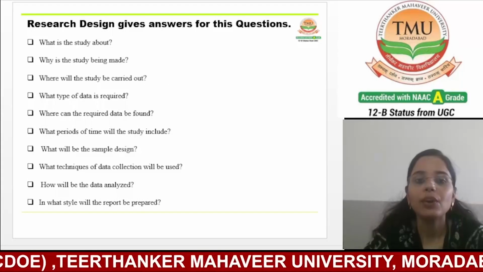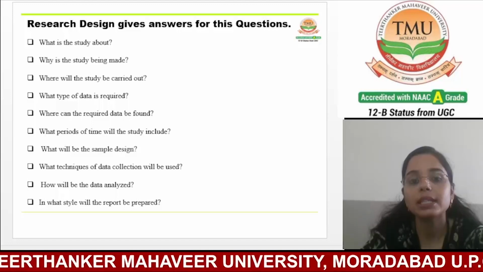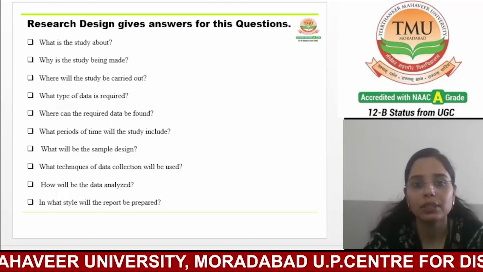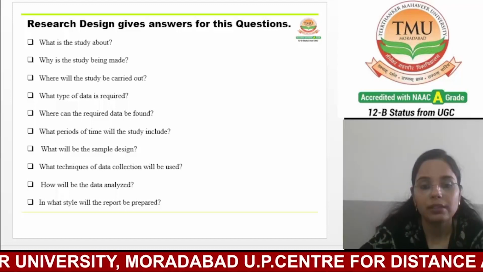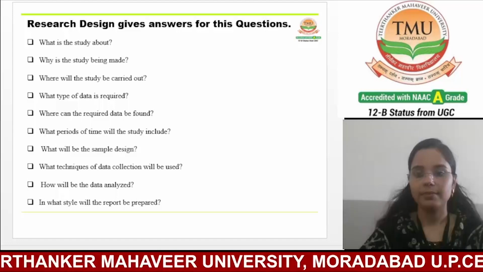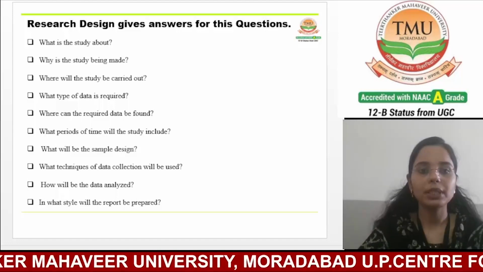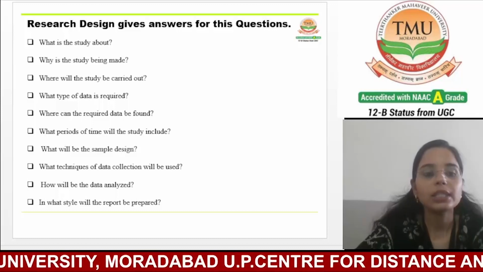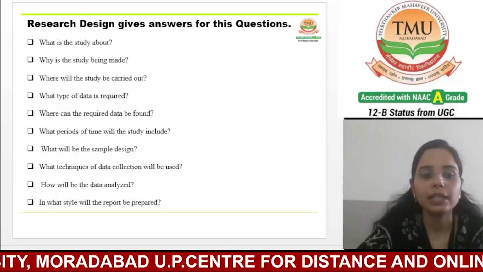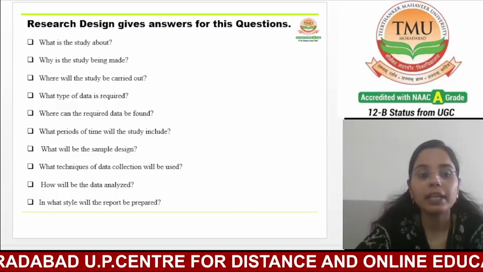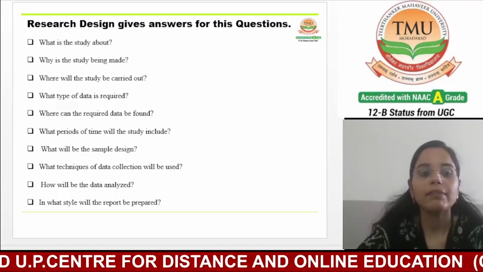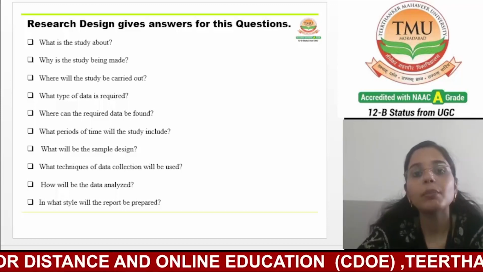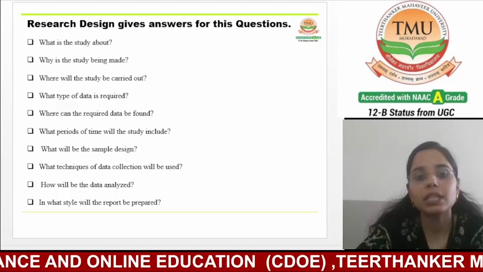Now, next we are going to discuss how the research design gives the answer for these questions. So the first question is, what is the study about? A research design is like a blueprint for a study. It starts by explaining what the study is about and why the study is being made? What is the purpose of the study?